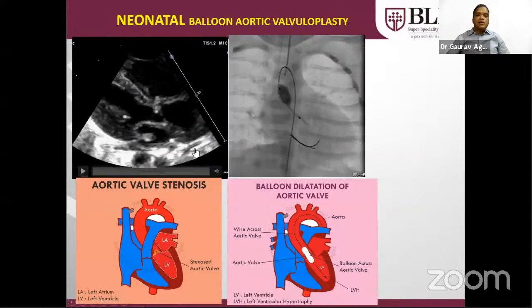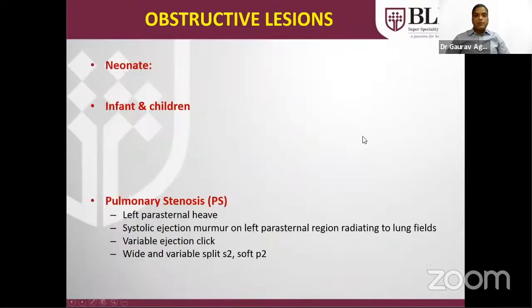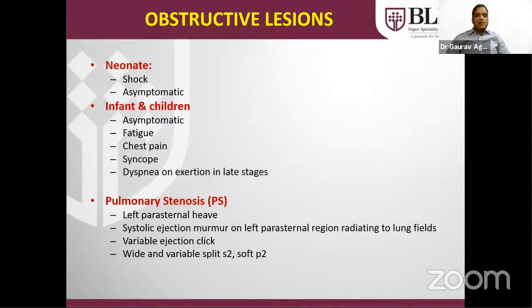Similarly, critical aortic stenosis can also lead to such shock-like presentation. Similarly, valvular aortic stenosis can be tackled by using a balloon. Obstructive lesions in neonates, if severe, will present as a shock-like condition, and if mild, will be asymptomatic. Infants and children are generally asymptomatic, but if the problem gradually increases, the earliest presentation will be fatigue. Others can be chest pain, syncope, and dyspnea on exertion, only in later stages when the heart will fail.